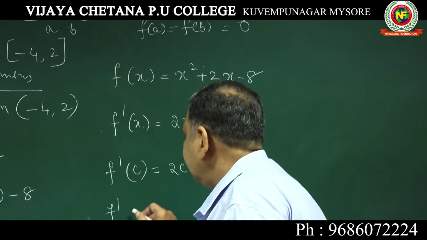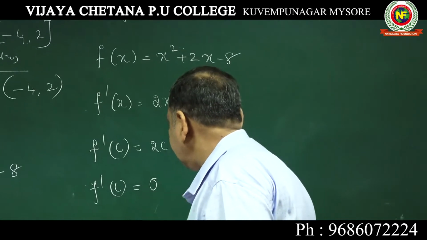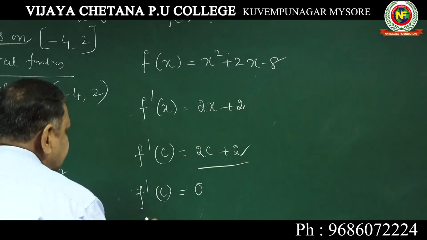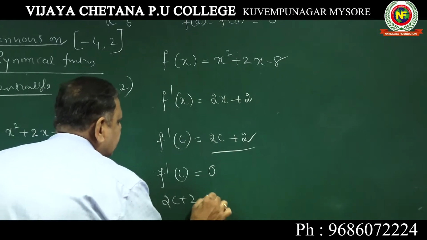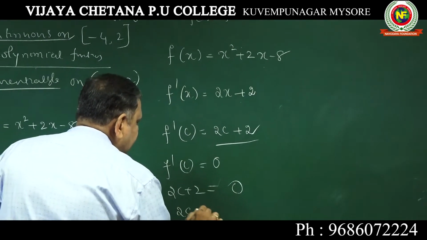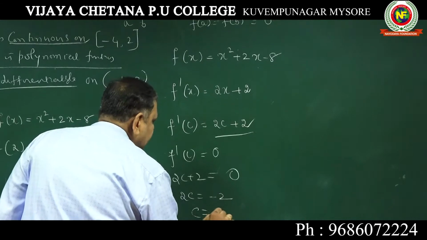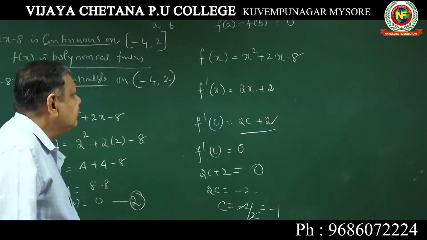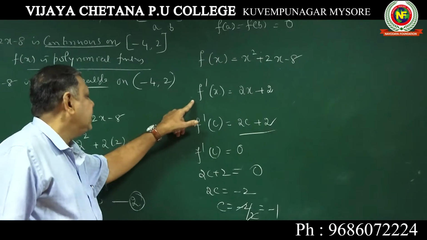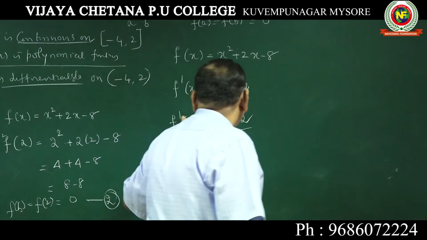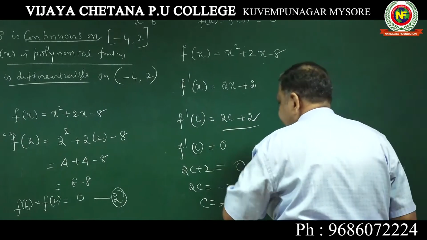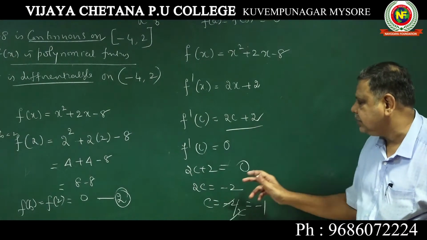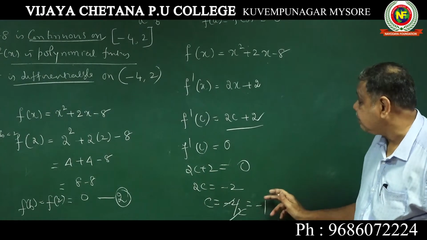Now take f dash c is equal to 0. Equate f dash c to 0 and find the value of c. f dash c is 2c plus 2 is equal to 0. 2c is equal to minus 2. C is equal to minus 2 by 2, or it is minus 1.